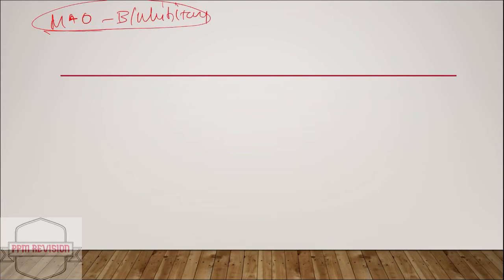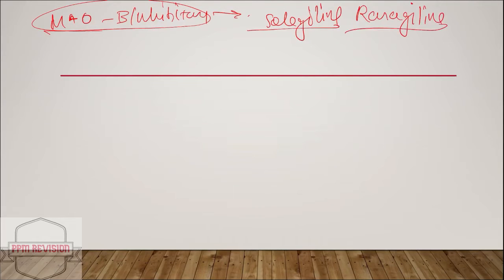This mainly includes selegiline and rasagiline, just to name a few. What happens is they irreversibly inhibit the MAOB enzyme.